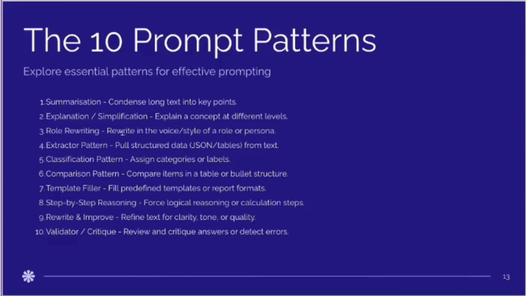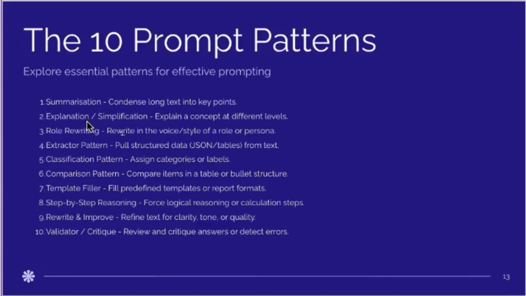Now let's look at one of the most important parts of this entire video, the 10 prompt patterns. These are the proven structures that help you get predictable, high-quality answers from any AI model. So let's go through them one by one. The first one is the summarization pattern. Use this when you want long text condensed into key points. Great for emails, documents, research notes, or meeting transcripts.